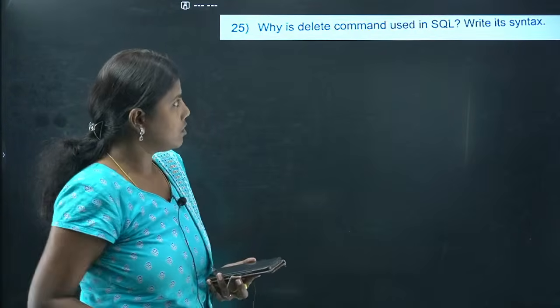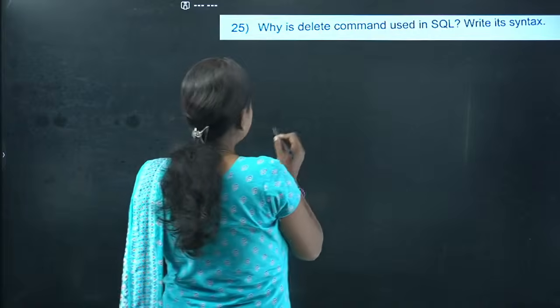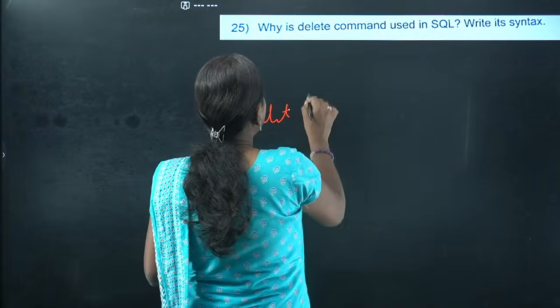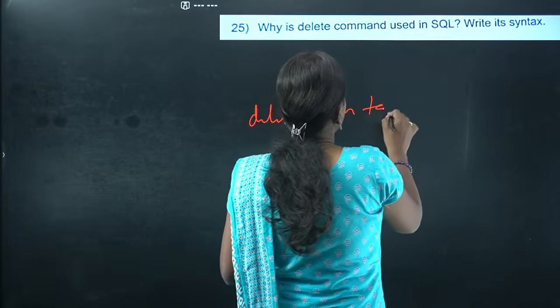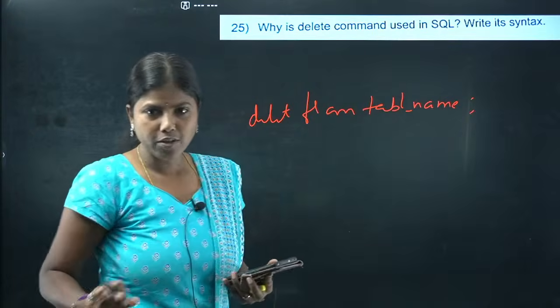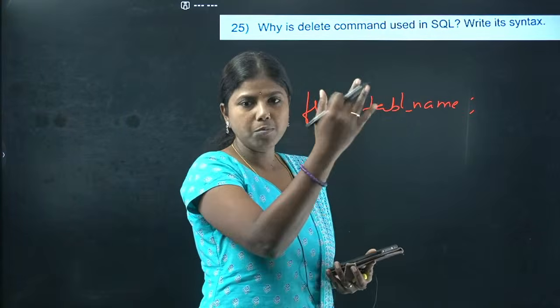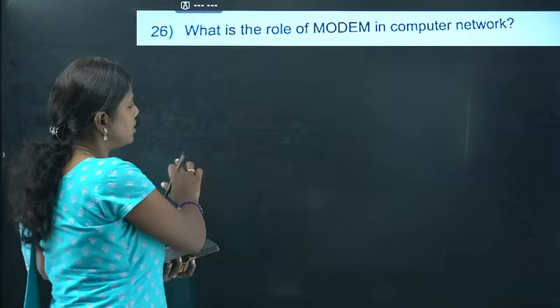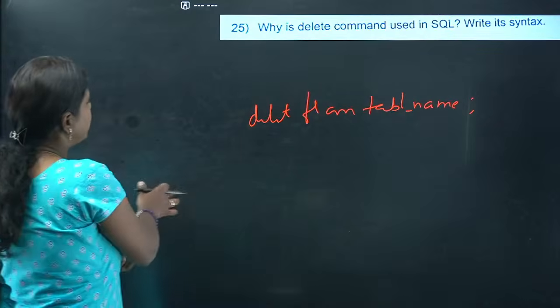What is the delete command used in SQL and write its syntax? Delete is going to be DELETE FROM table name. That's it. If you write that, that's more than enough. If you want, you can put the WHERE clause also. What is the purpose? To delete the records. We'll go for the next question.